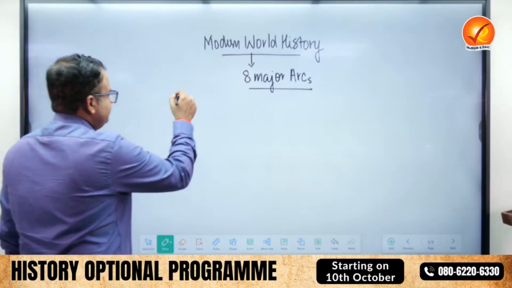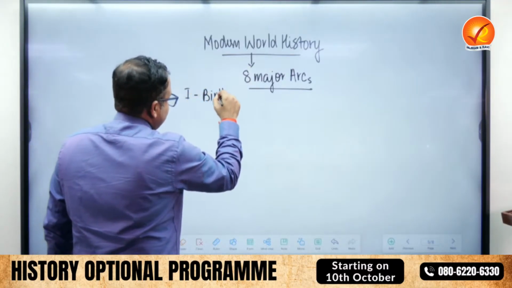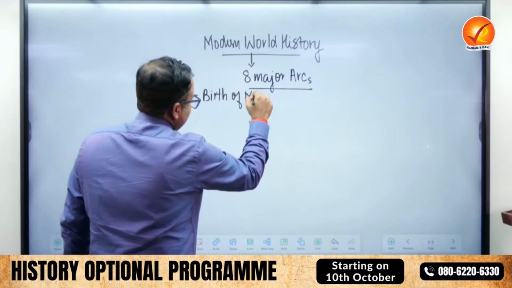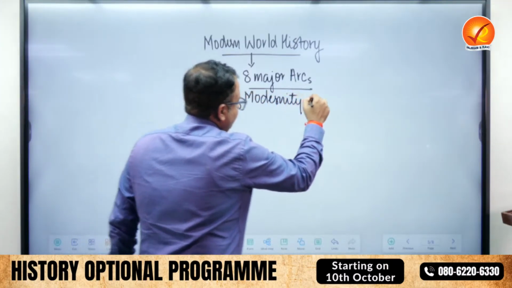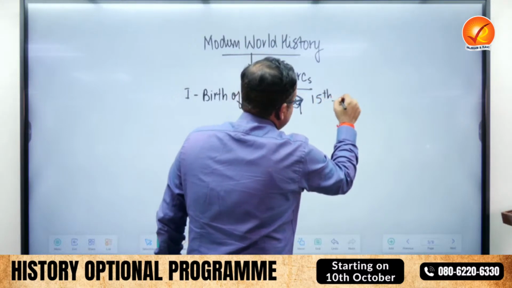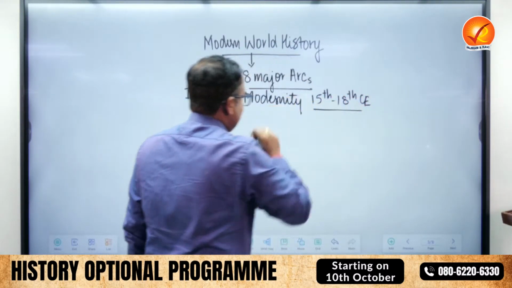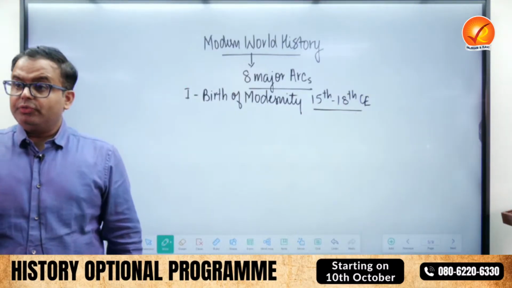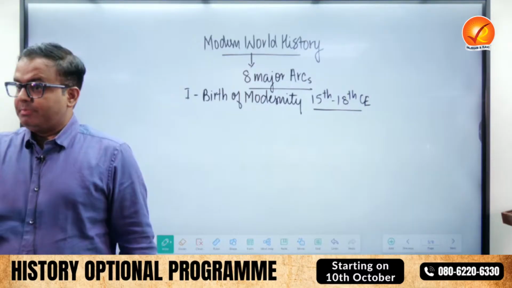First is the birth of modernity. The 15th century to 18th century is this period which is called the period of arrival of modernity in Europe. क्या पढ़ते हैं आप इसमें? समझिए.